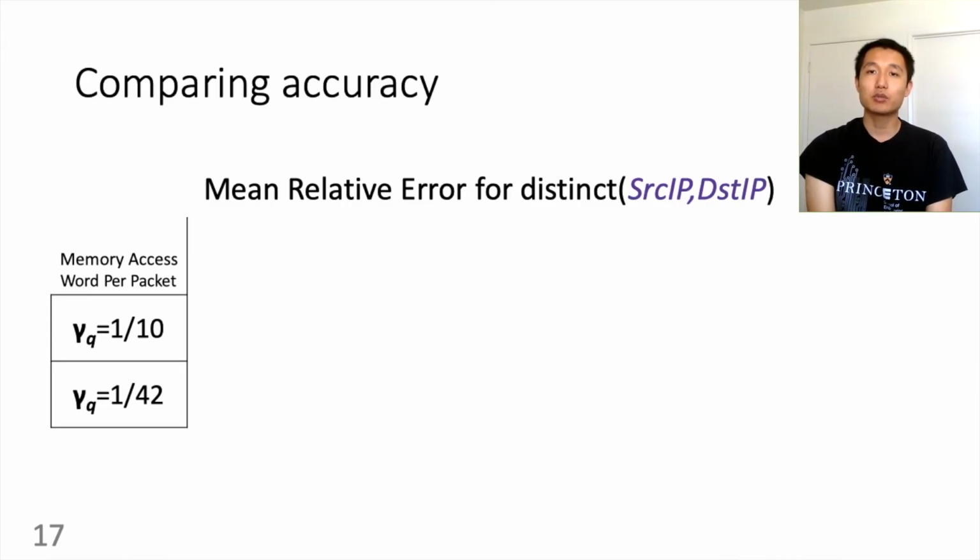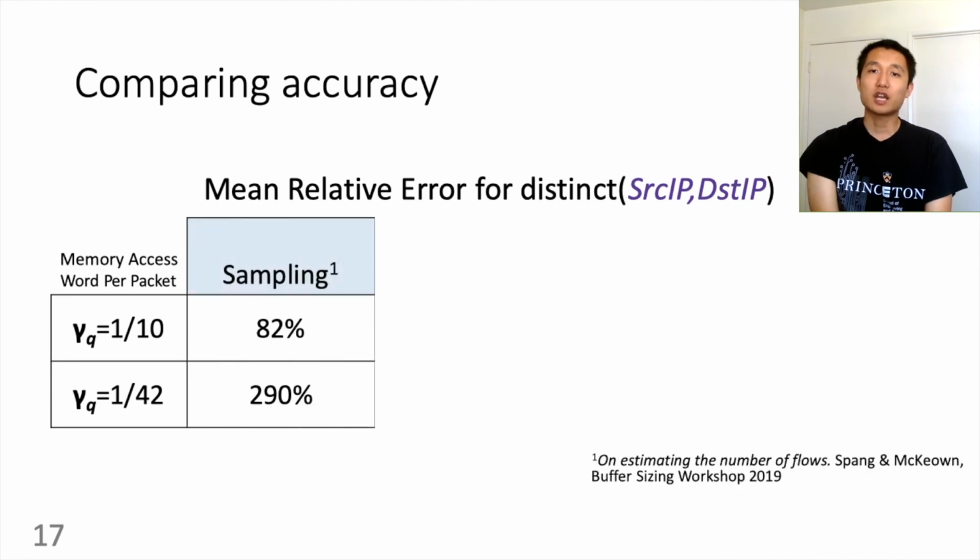Although BeauCoup works with multiple queries with different keys and attribute definitions, others might only support a single key and attribute. So here, we compare single query accuracy for an apple-to-apple comparison. We specify a small per packet memory access limit for the single query. Imagine we have 10 queries, or 42 queries, and the limit for all queries is 1 word of memory access per packet in total. Then this is one query's share, 1 over 10 or 1 over 42 word per packet.